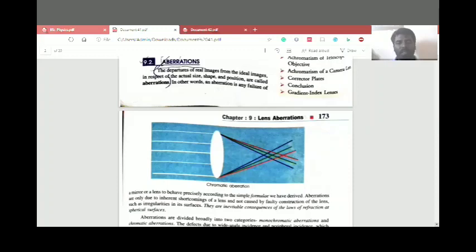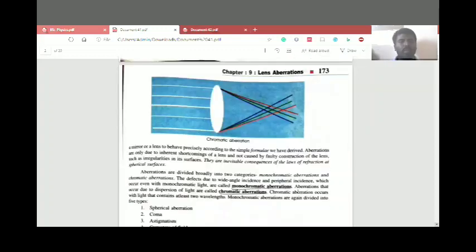What is chromatic aberration? It occurs due to the dispersion of light, with at least two wavelengths. So it occurs due to dispersion of light and is called chromatic aberration.